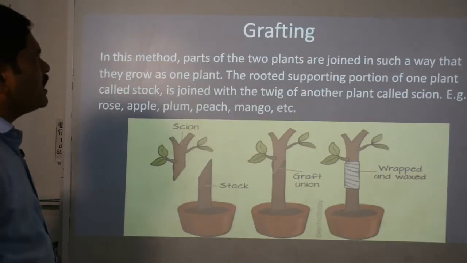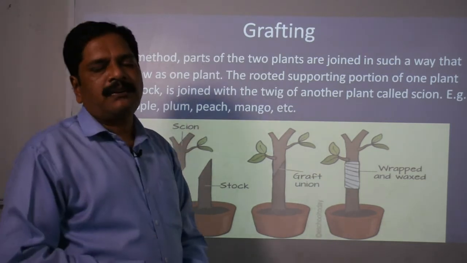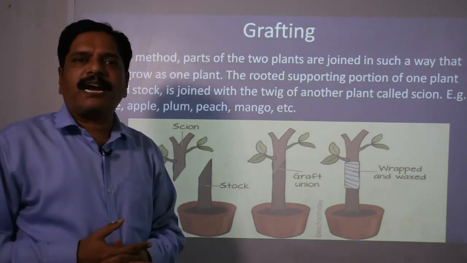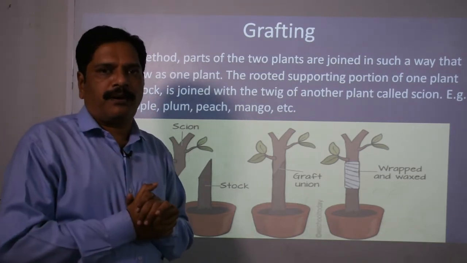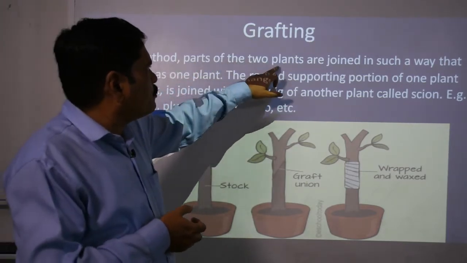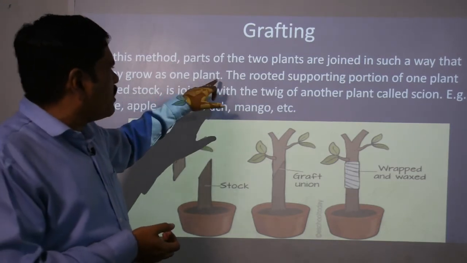Now the next one, grafting. You are well aware of this method. To graft means fixing one part of a plant onto another part of a plant. Clear? In this method, parts of two plants are joined in such a way that they grow as one plant.